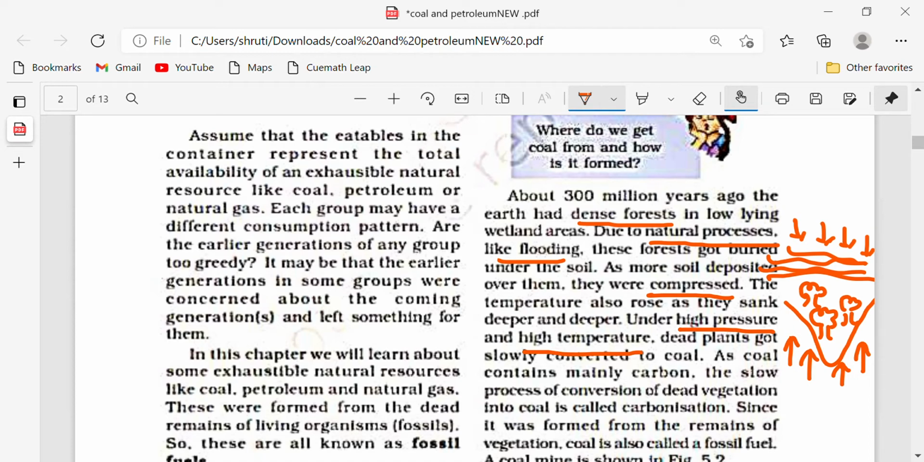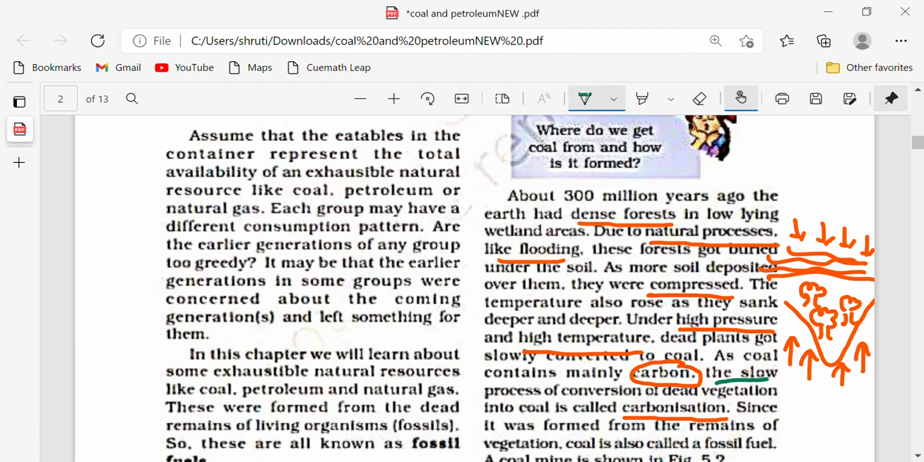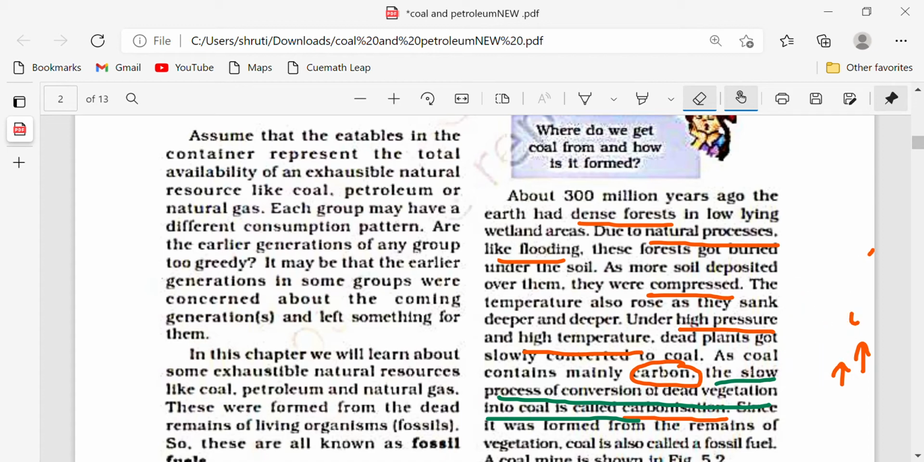Coal contains mainly carbon. This is a very important thing: coal mainly contains carbon. The slow process of conversion of dead vegetation into coal is known as carbonization. Now what is the process of carbonization? Just underline it. This is a very important term. So two very important things you have learned here: coal mainly contains carbon, and the process in which the dead vegetation of plants gets converted into coal is known as carbonization.